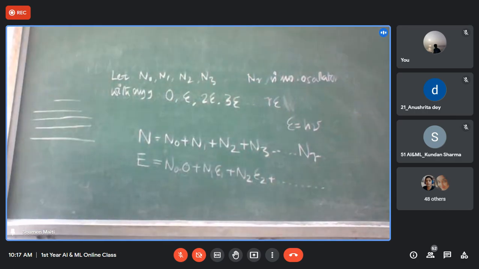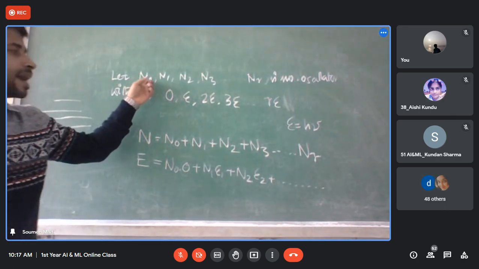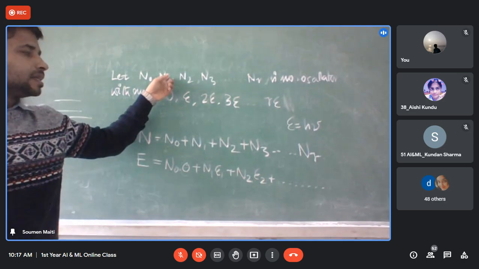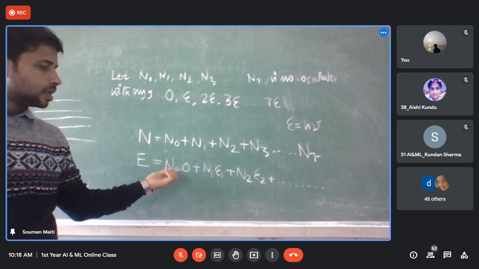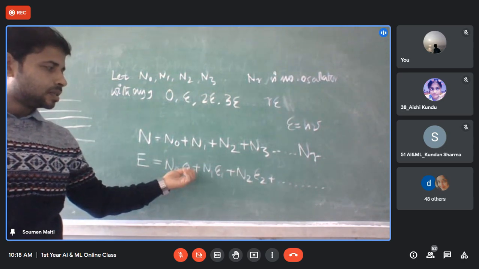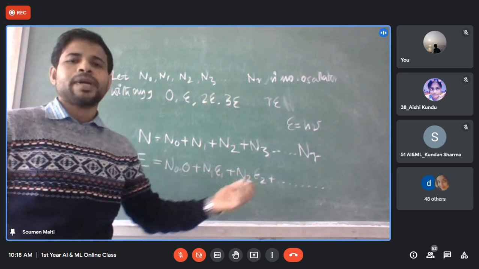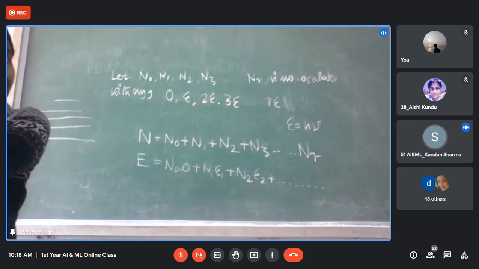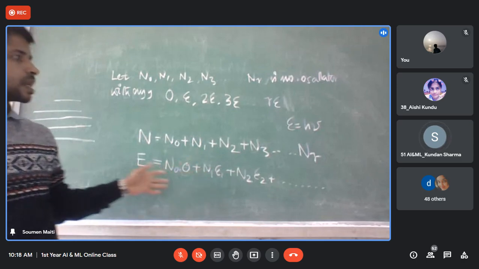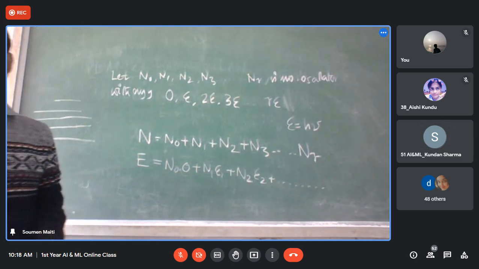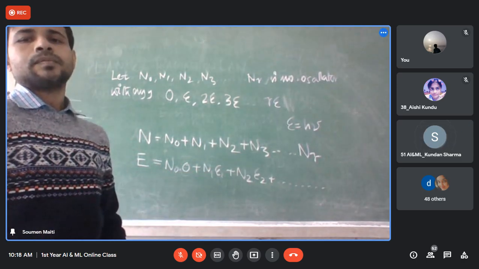One has energy 0, this one has energy E, this one has energy 2E. So the total energy should be number into energy, number into energy, number into energy. Yes or no? Is it clear? Number of oscillators into the respective energy. So this can be the total energy. Is it clear to everyone?